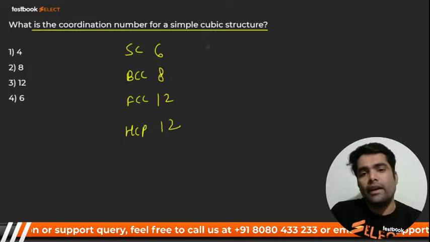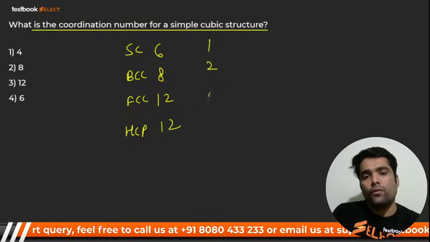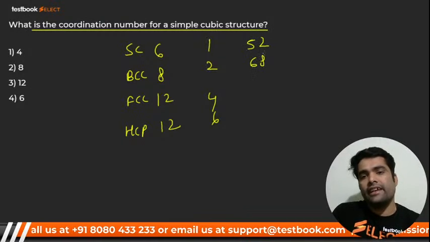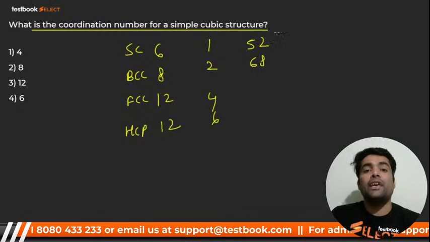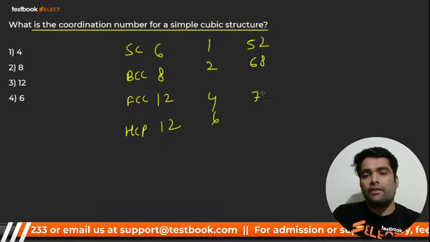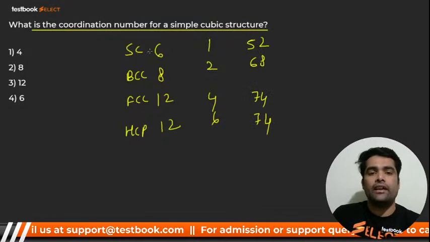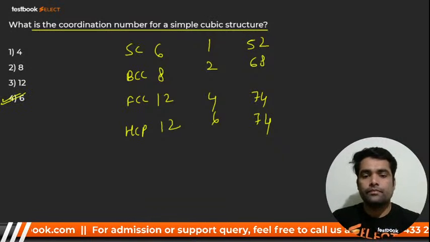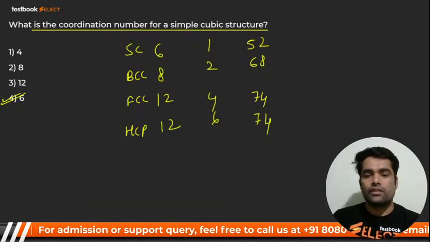Number of atoms is 1, 2, 4, 6 for the same. Atomic packing factor, APF, is 52, 68, 74, 74. I have explained, my dear, the answer will be 6 for simple cubic. Very good.